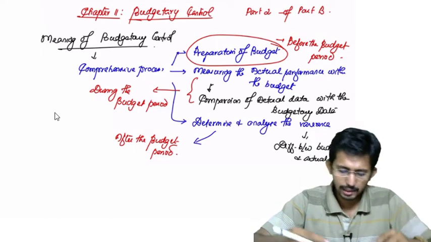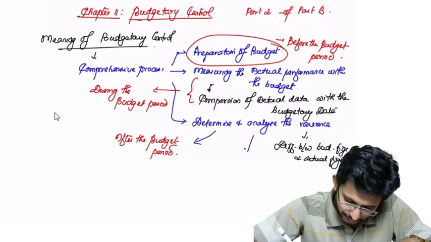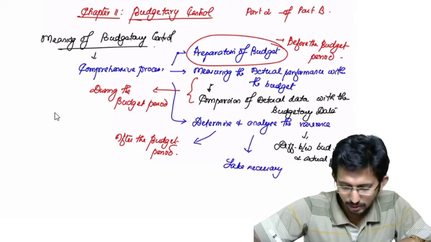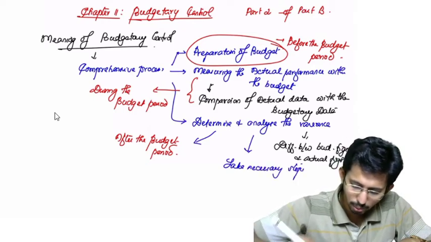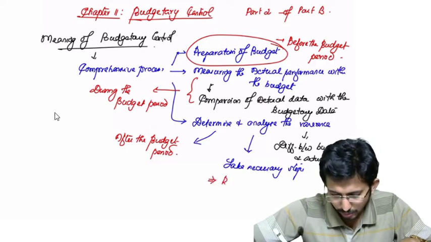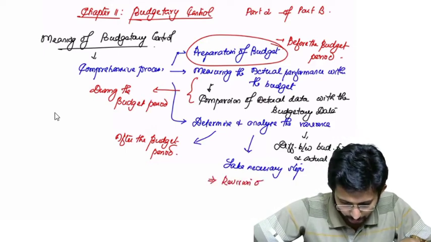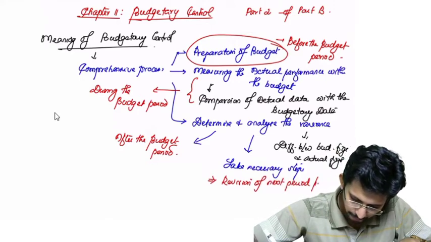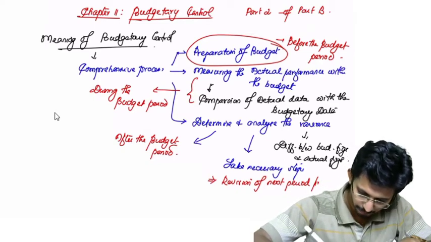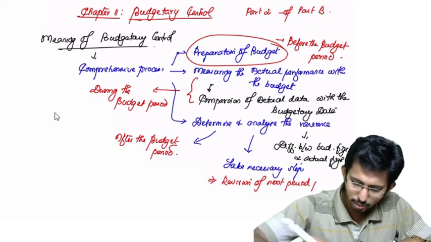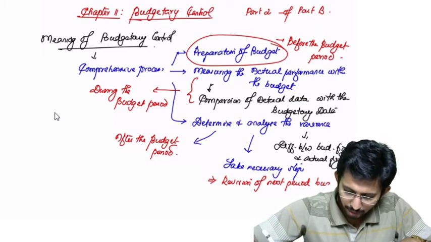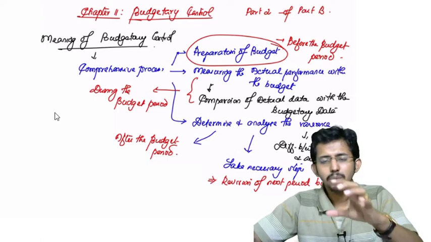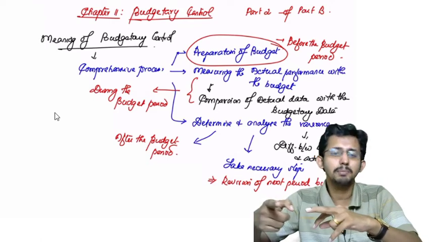Now once you have analyzed the reasons, what you have to do? Take necessary steps. Necessary steps will include what all things? Revision of next period budget. So when you saw the variance, if you came across certain factors which you feel need to be incorporated in the subsequent budget, you can incorporate them.